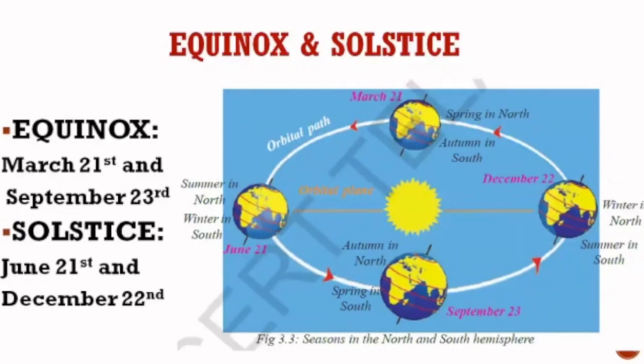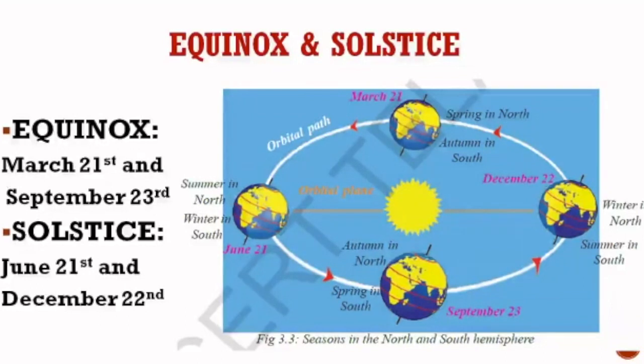Now, look at this diagram, children. If you had observed it, on March 21st and September 23rd, the sun rays fall straight on the equator, and here we are having spring and autumn seasons. And here, as the sun rays are falling straight, the night and the day are equal. That means we are having 12 hours night and 12 hours day. So this we call equinox.